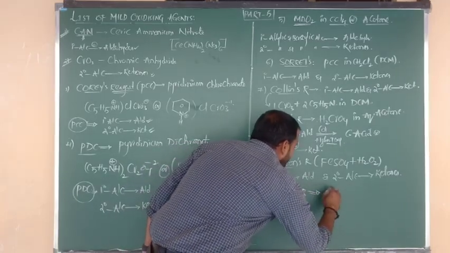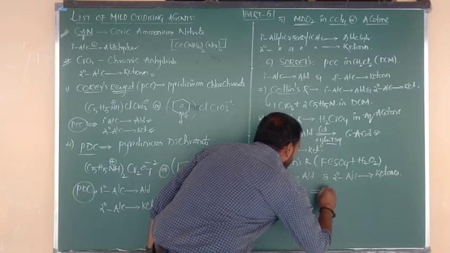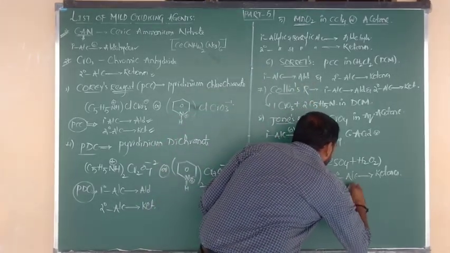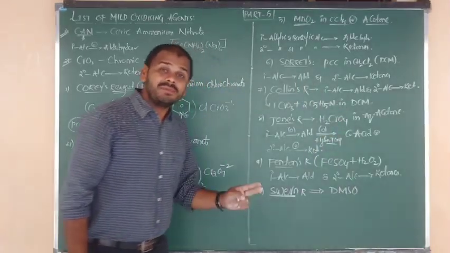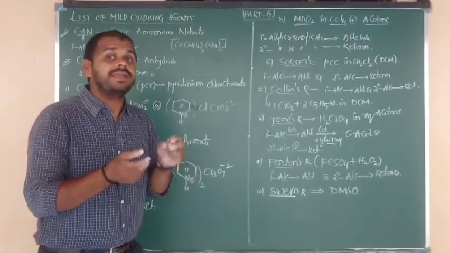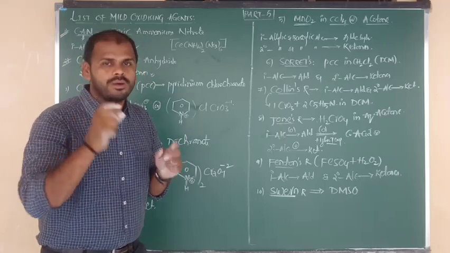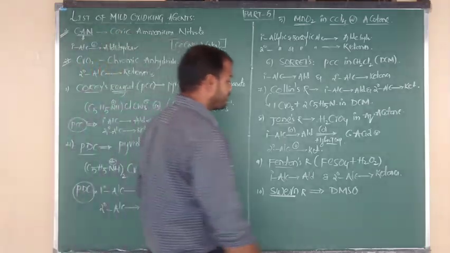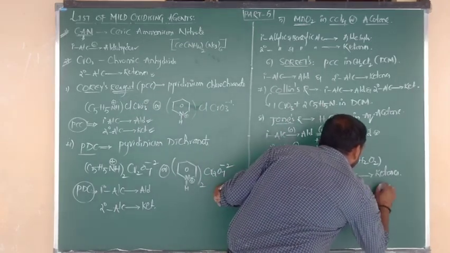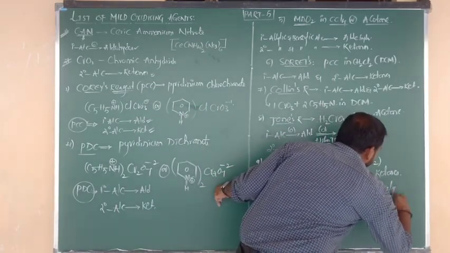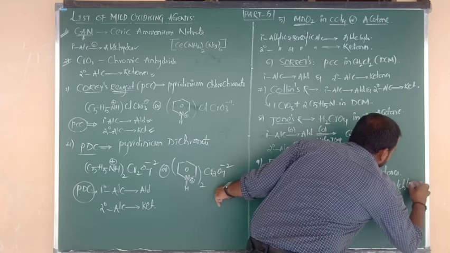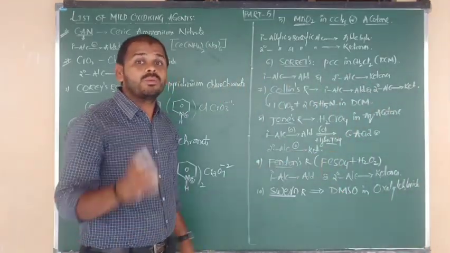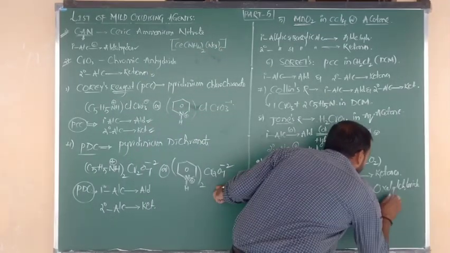The formula is DMSO, dimethyl sulfoxide, (CH3)2SO, present in oxalyl chloride. What is the formula of oxalyl chloride?